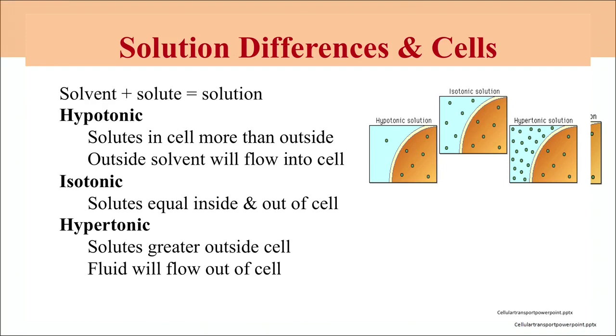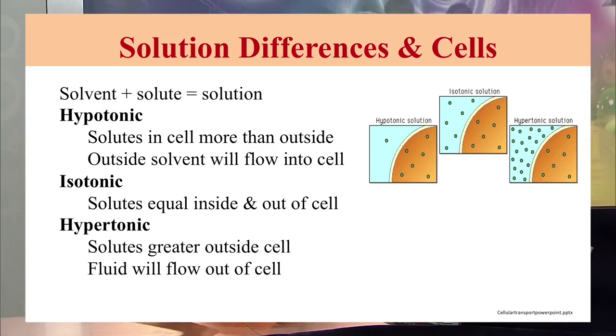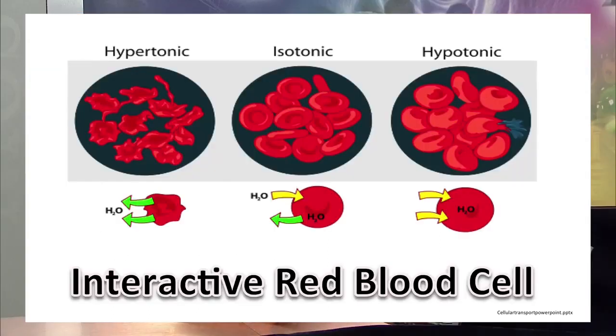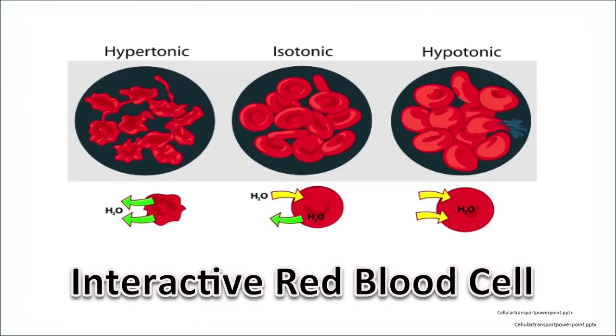So, the fluid will flow out of the cell, and we can exemplify this with the example of red blood cells. In the hypertonic solution, the water will move out, so the RBCs shrink; in isotonic solution there is no difference in the cell; and in the case of hypotonic solution the water will move inside, so the cells swell.